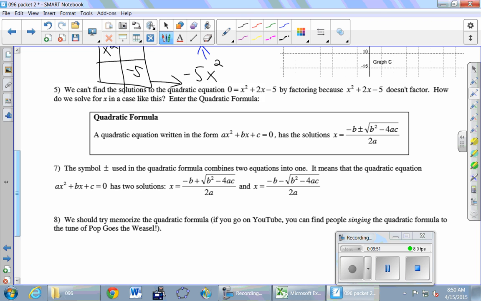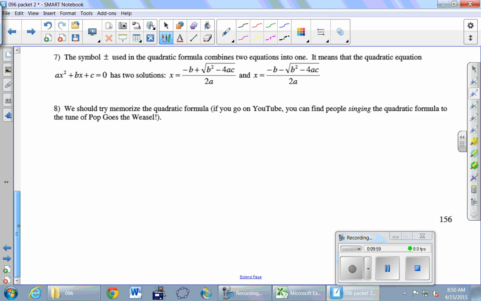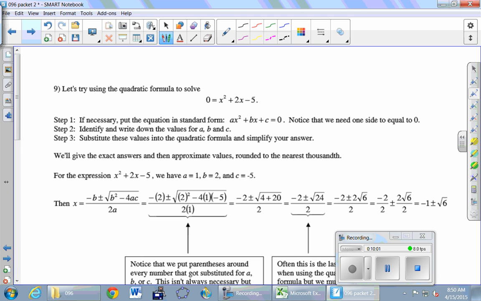So like I said, I'm not going to ask you to memorize it, but you got to be able to use it, and you have to be able to use it well. So let's just jump in and try using it. Maybe on the next page, we're going to solve this quadratic equation right here.